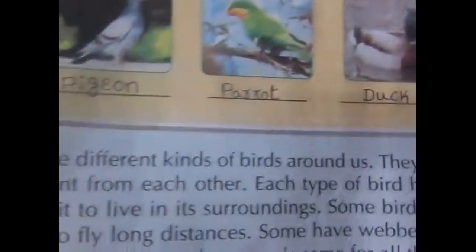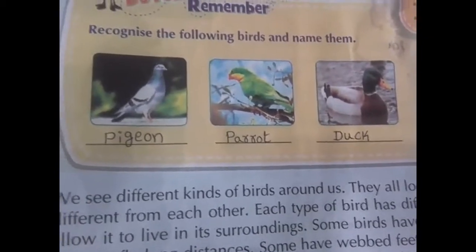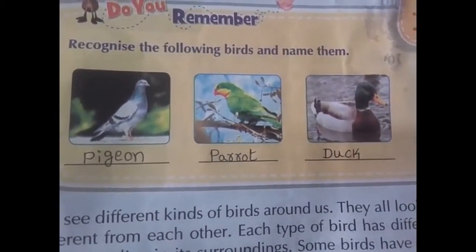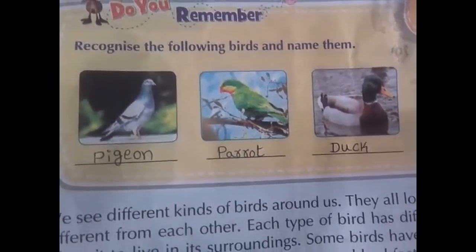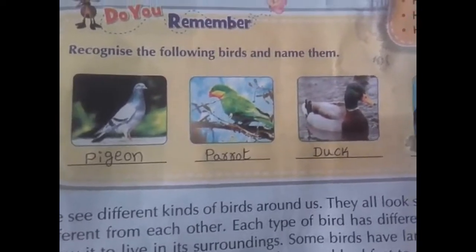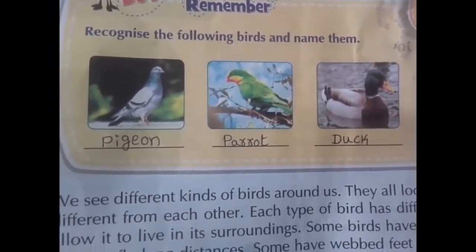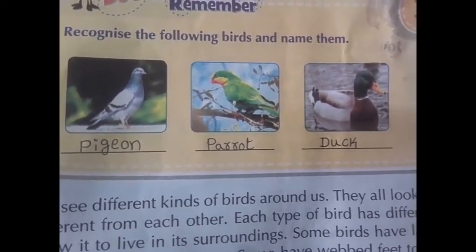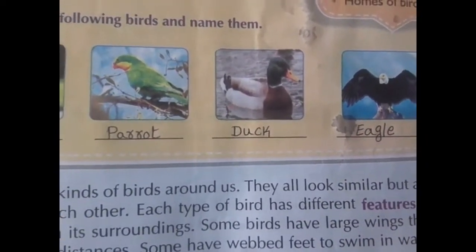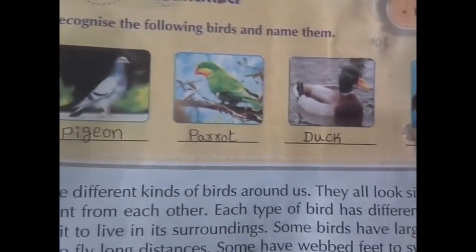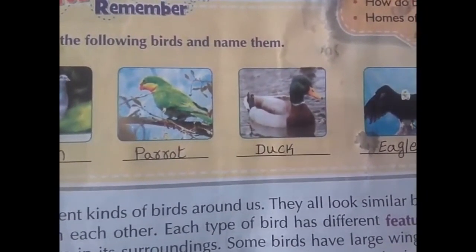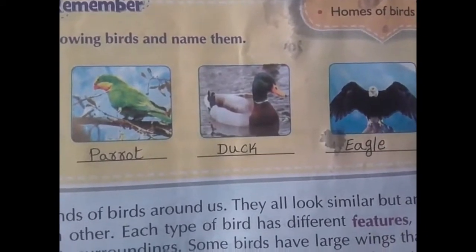Here some pictures have been given. Recognize the following birds and name them. First one, pigeon. Second, parrot. Third one, duck. Fourth one, eagle.